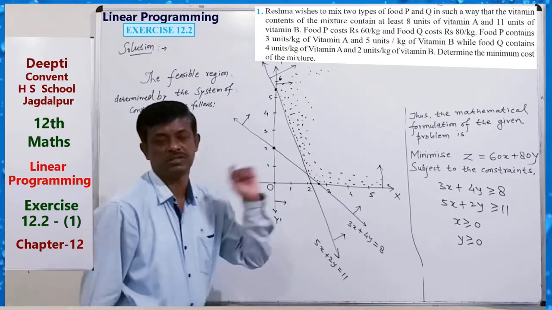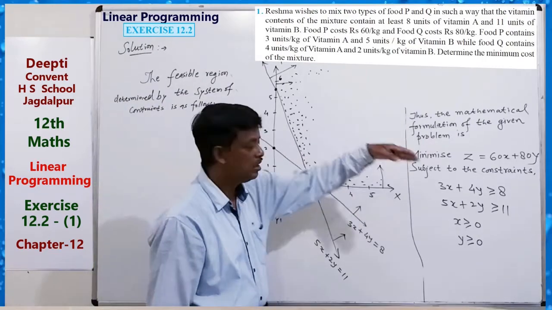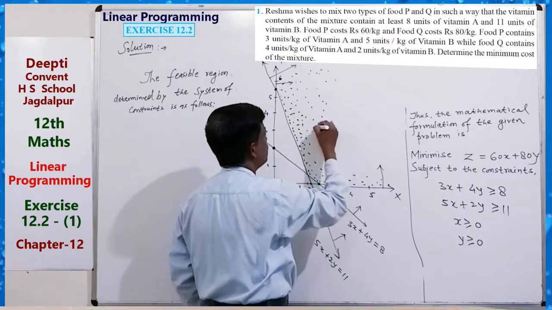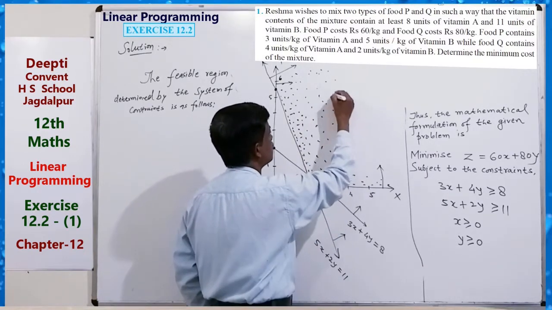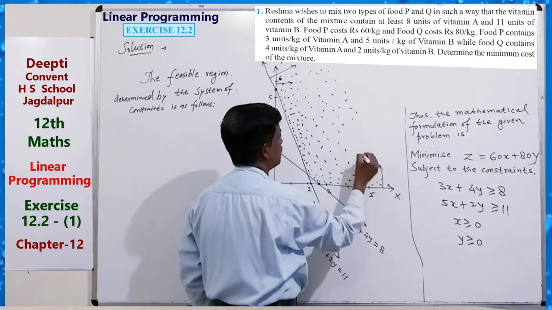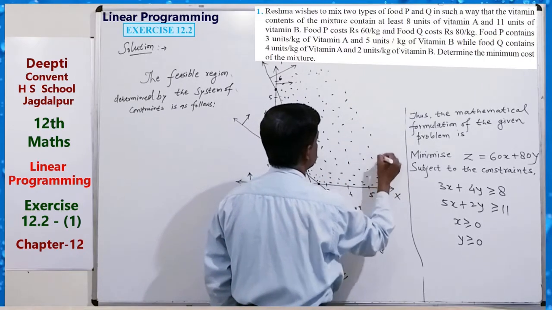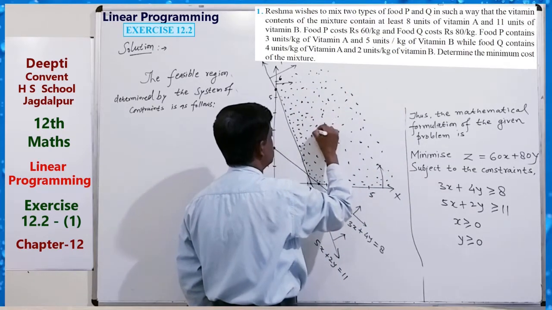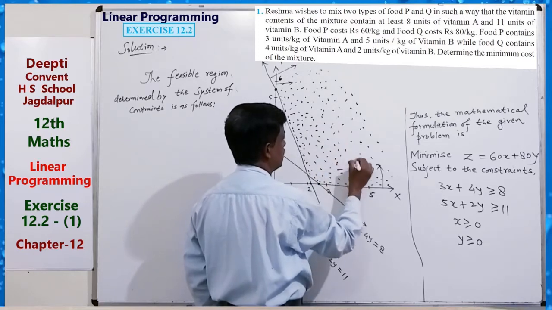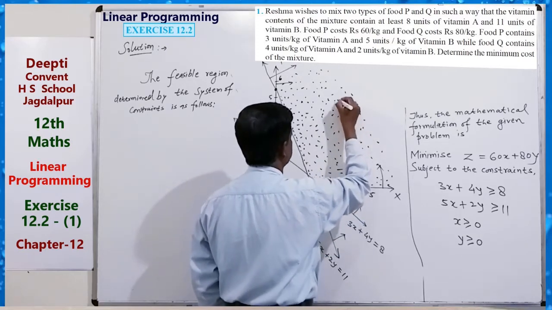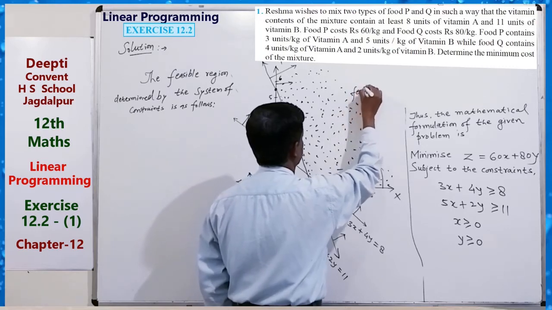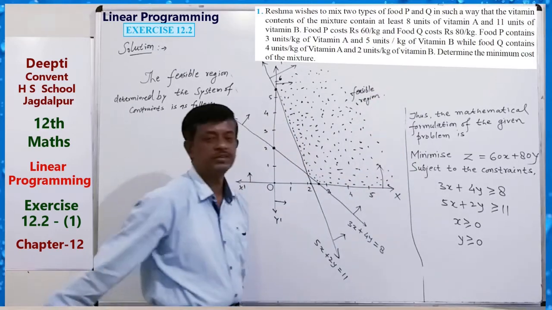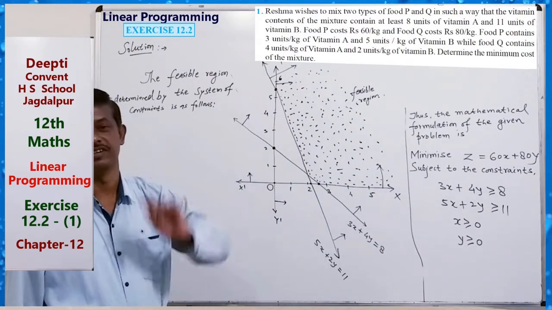Now there is no boundary of this region. That is an unbounded region. So this side is our feasible region. Okay. Feasible region. And this region is unbounded.